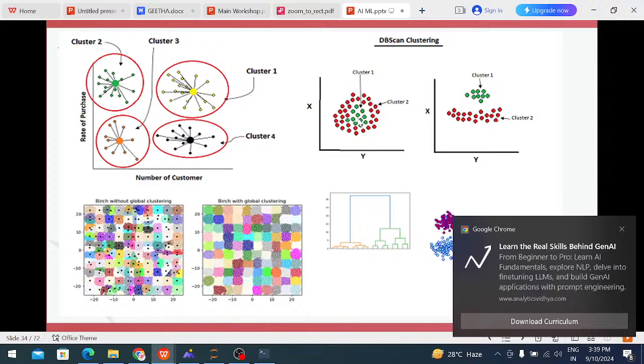For example, in festival season we give discounts. For that purpose we use DB-scan clustering algorithms. More than 5000 rupees you purchase, you can give some gift. After that we are not giving any gift. That is known as the DB-scan algorithm. This is the example for the DB-scan clustering algorithm.